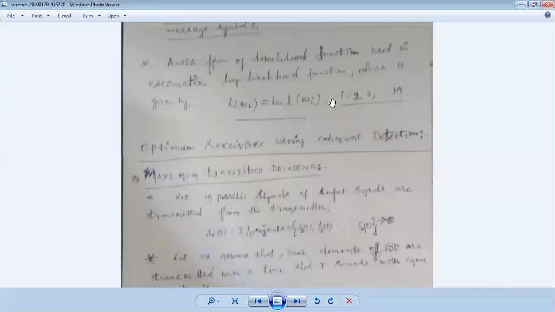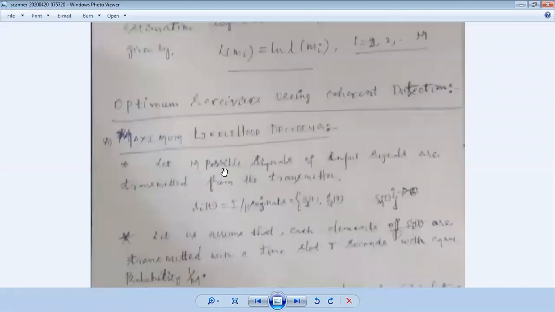Look back. These notes are simple. I'm just telling what is required for understanding purpose. I will not code everything. I will not code. See, what is maximum likelihood decoding?